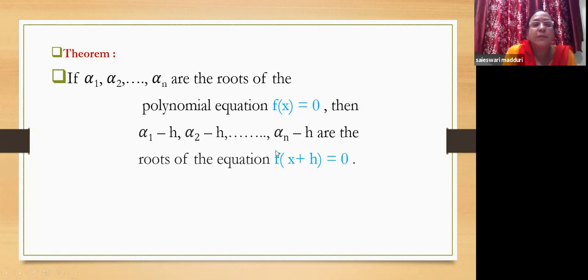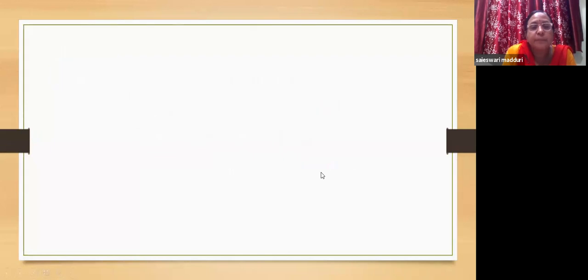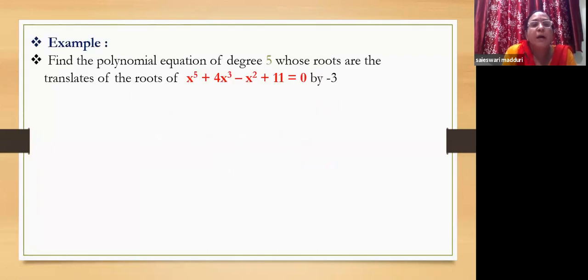This is the concept you must have observed even when you have done transformation of equations in your first year, where you have learned about translation of axis and rotation of axis. There the origin is being translated from 0, 0 to h, k. There also the same transformation happens. Now let us see an example how to translate the roots here. Find the polynomial equation of degree 5 whose roots are the translates of the roots of x power 5 plus 4x cube minus x square plus 11 equal to 0 by minus 3.